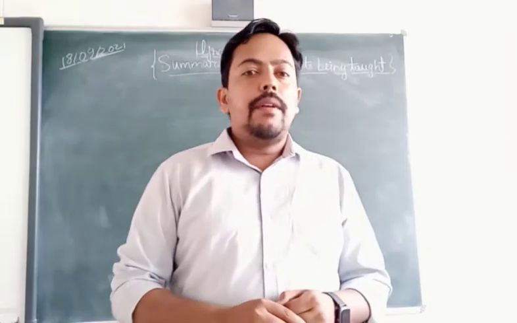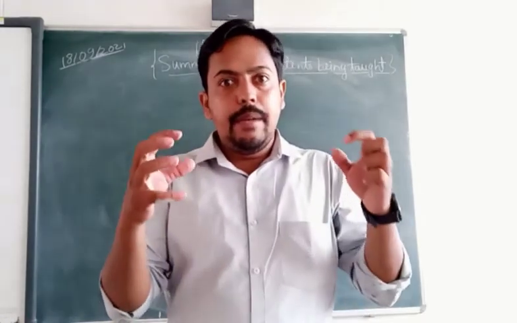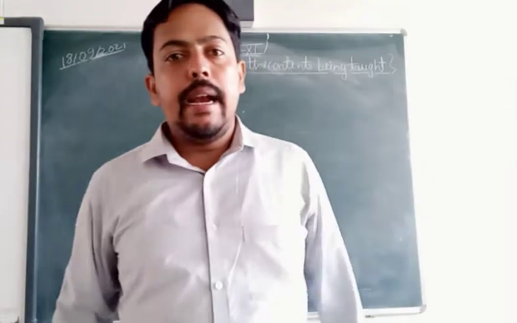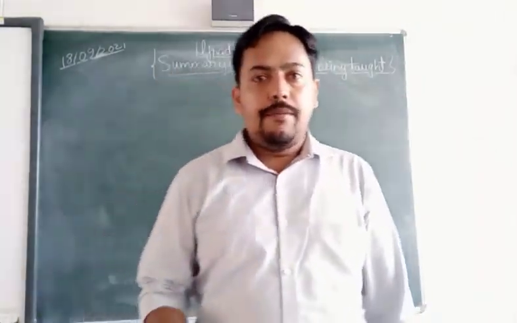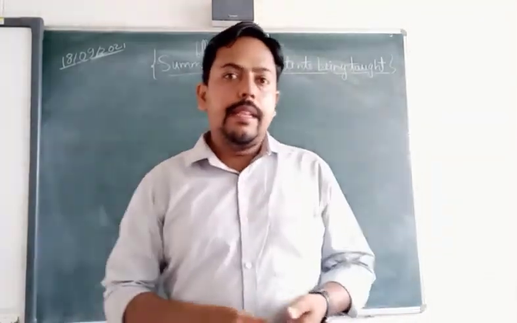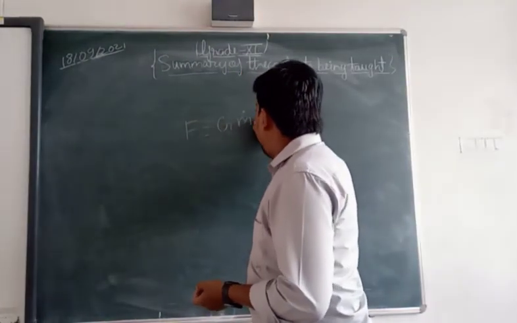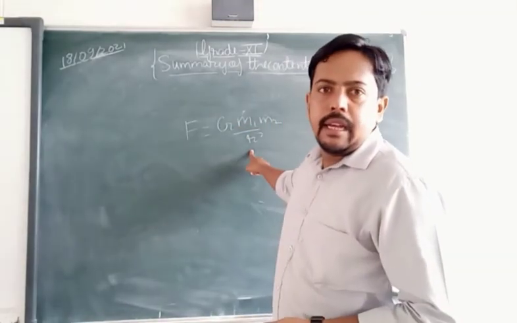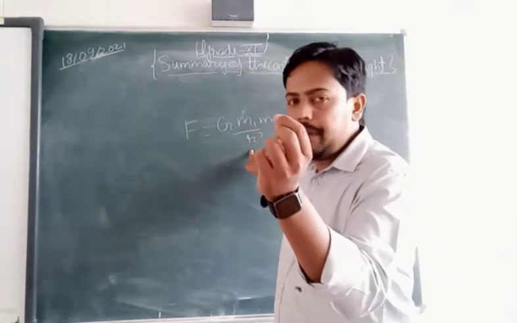So in gravitation we have defined a force. We have defined a force that will be between two bodies of different mass separated by some distance, and that is also known as the universal law of gravitation. That force has been given under the topic of universal law of gravitation. In that we have studied that F is equal to G m1 m2 upon r square. r is the distance between the two objects, taking the distance from center to center, as I told you.